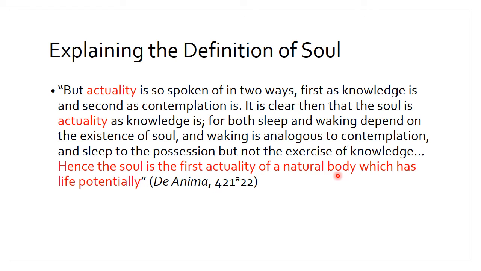What kind of body is it? The answer is a body which has life potentially. That is to say, the body which has the capacity or the power to live. Now the question is, why should the first actuality here be read as disposition instead of activity?